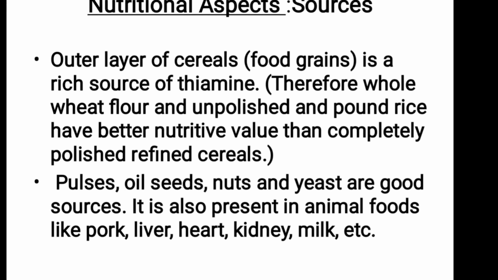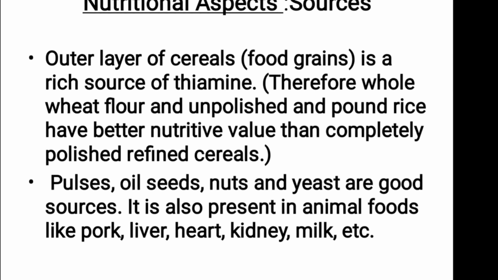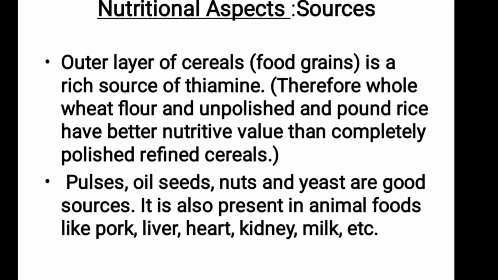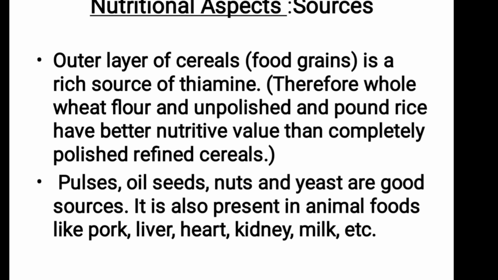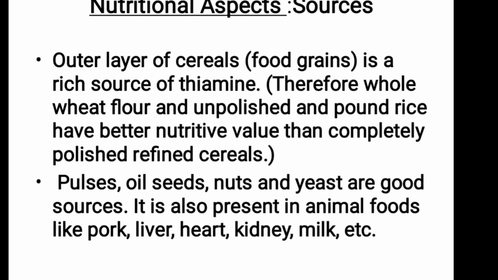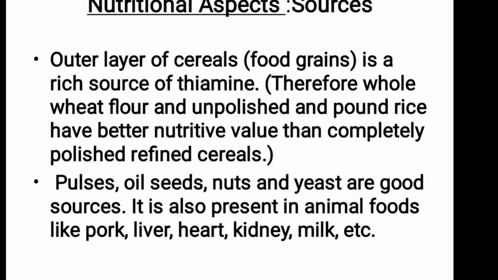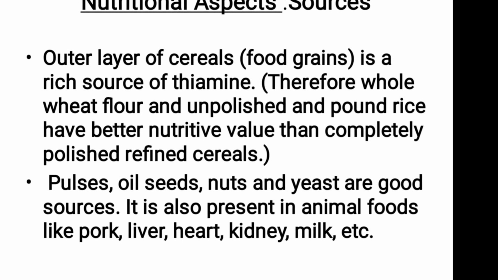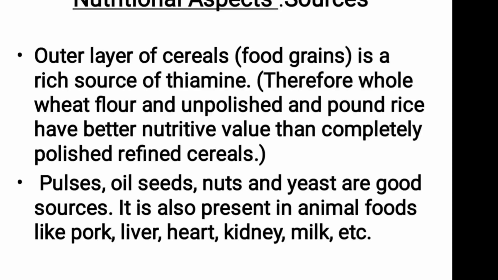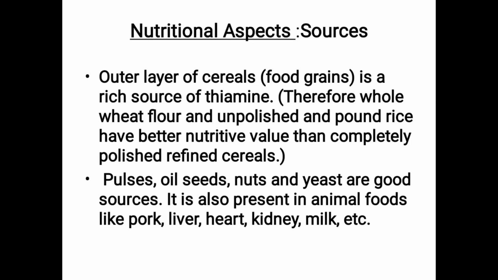Unpolished rice means just the husk is removed, it is not polished. White rice is polished. Pound rice means brown rice, brown color. In olden days, using a big stick, the females at home would crush the paddy and remove the husk, that is brown rice. That is pound rice, we call. So whole wheat and brown rice, or unpolished and pound rice, have better nutritive value because they contain thiamine.